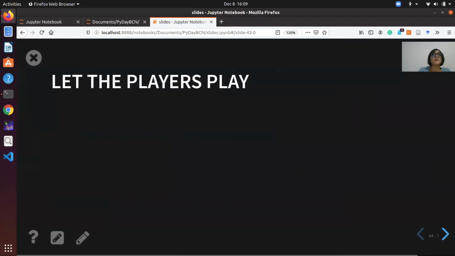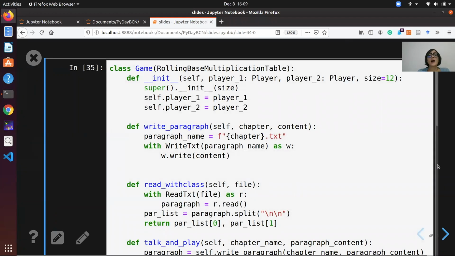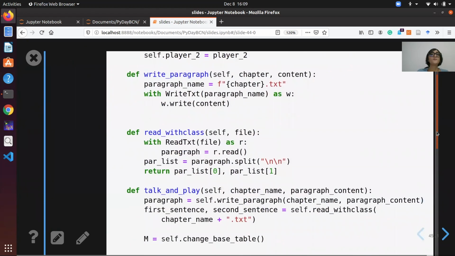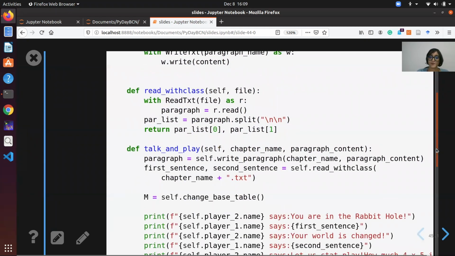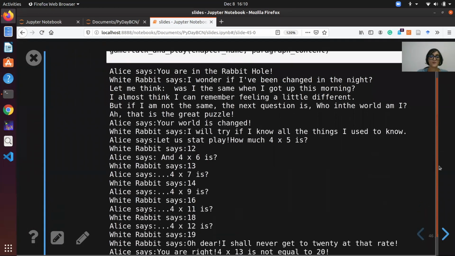And now let's define the game as a child class of the previous class. Here we define an instance method for writing a piece of chapter 2 in a text file, then another instance method to read from this text file, and then the game will appear as the output of the method talk and play, as you can see from here.